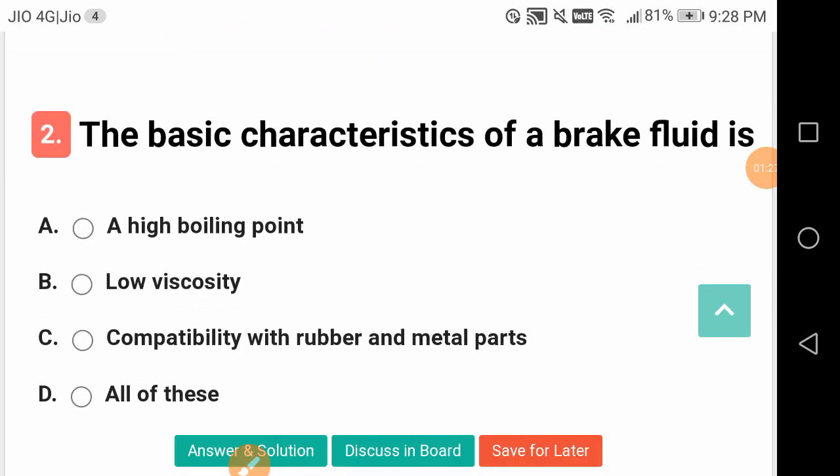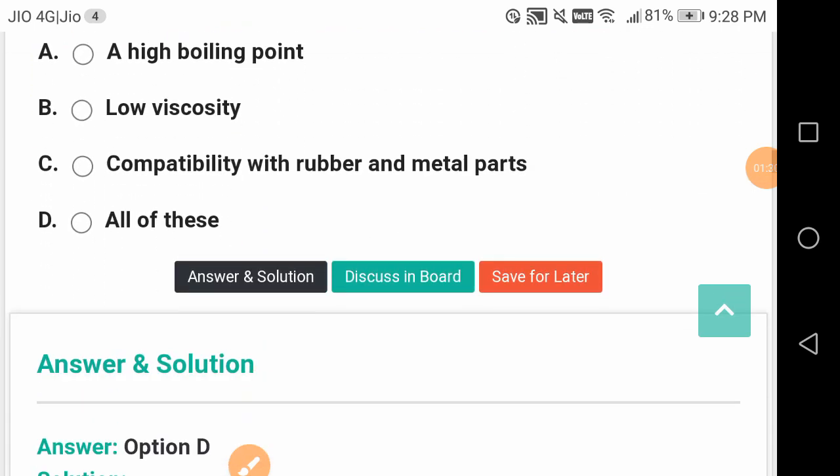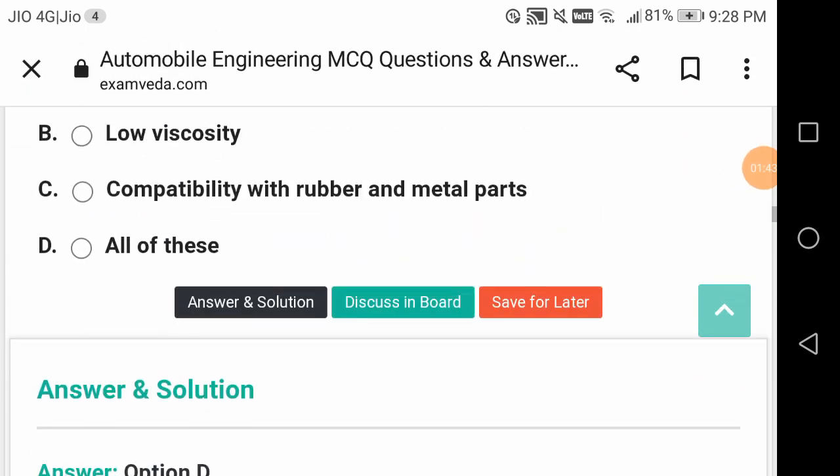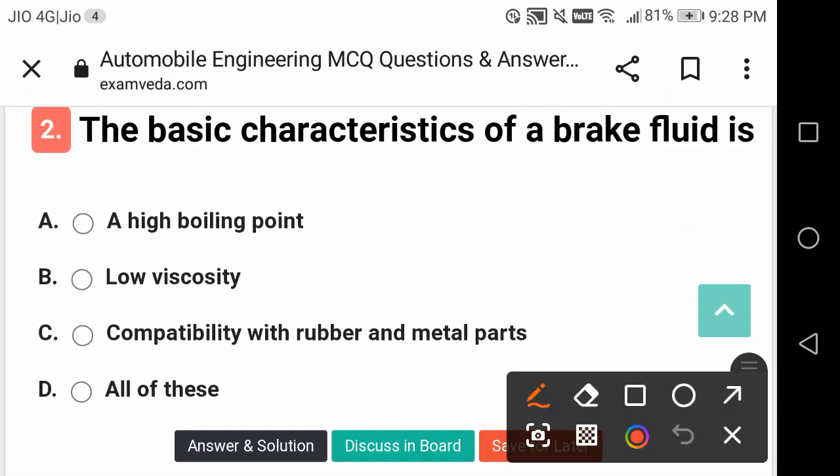The basic characteristics of a brake fluid. What is this basic characteristic? It is all of these. So a brake fluid shall have high boiling point, low viscosity, compatibility with the rubber and metal parts. Alright, so the answer for this is